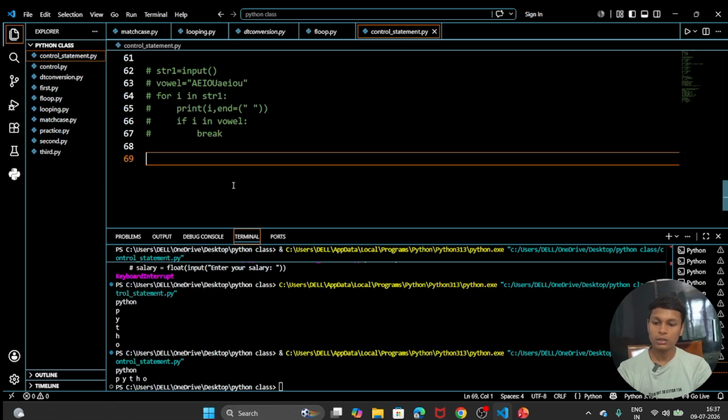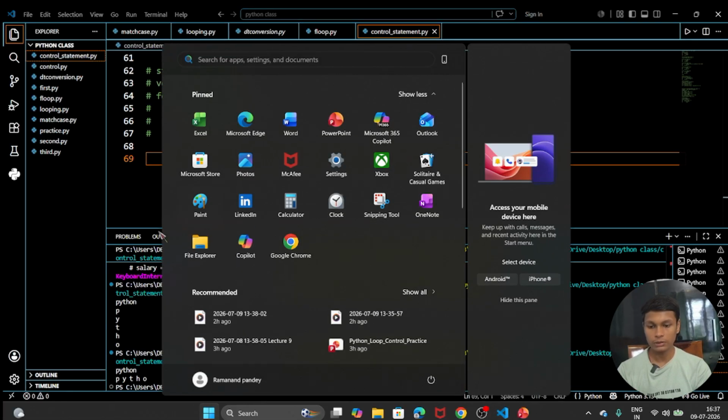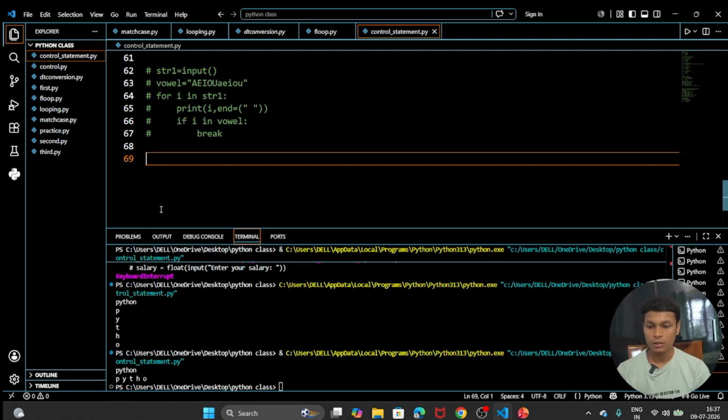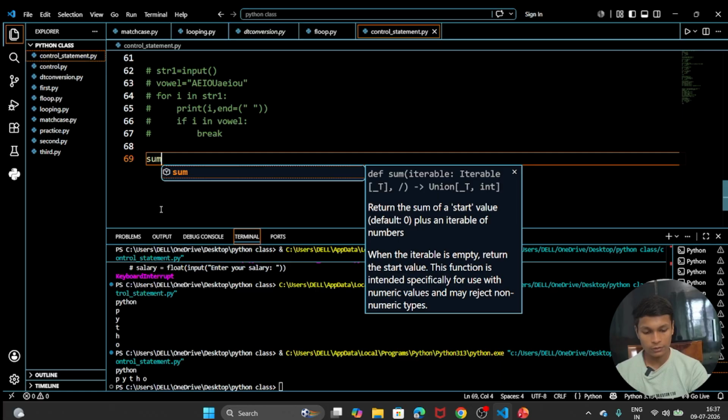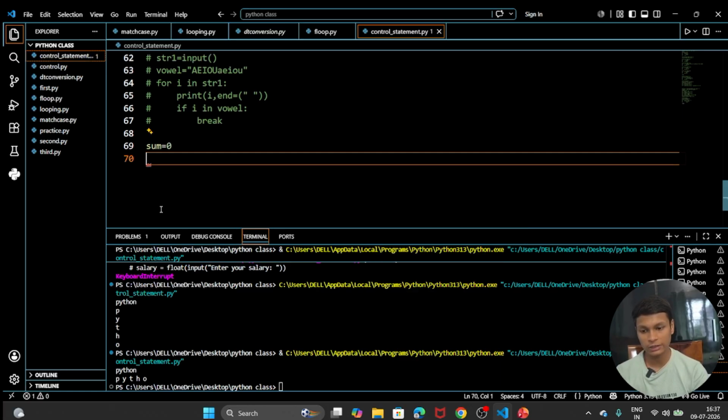So for this question, we are going to take a sum variable. Sum is equal to 0, let it be initiated at 0. After writing the whole code, I am going to explain why I am taking the variable sum.